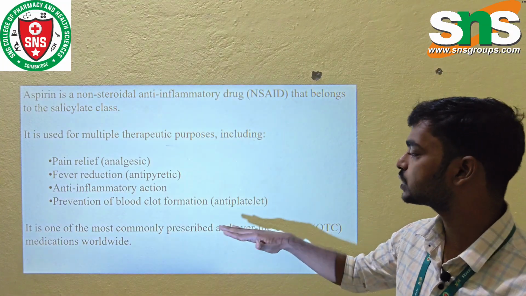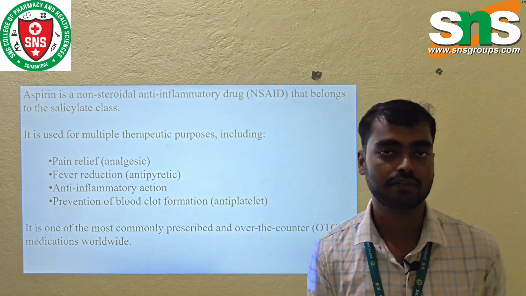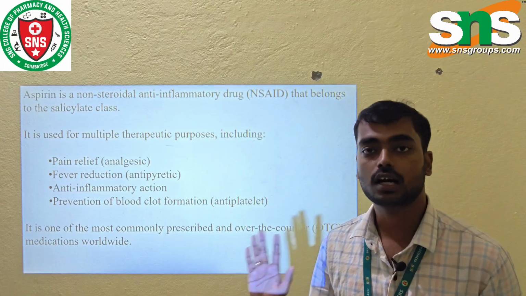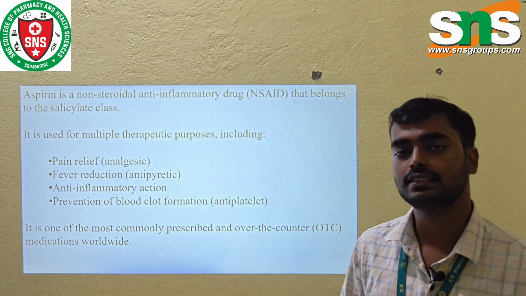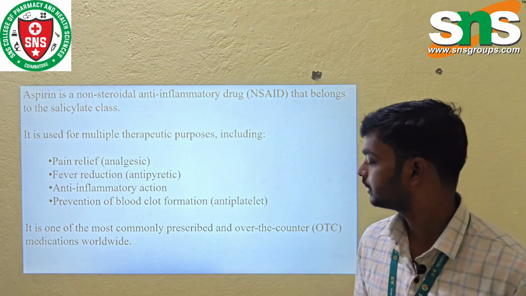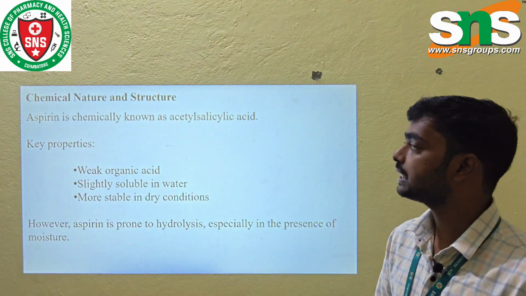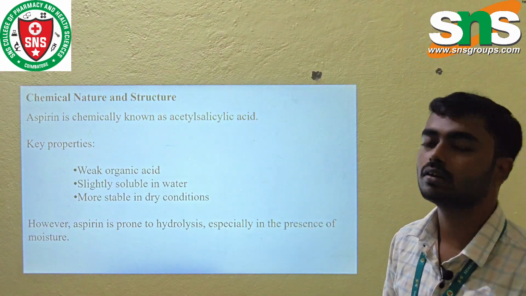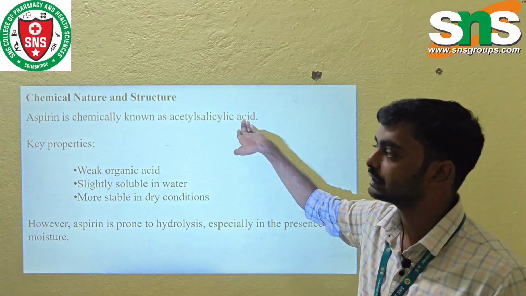So it is one of the most commonly prescribed drugs in the world, and it also comes under the over-the-counter category. Okay. So next we can see the chemical nature of the drug, and its structure. Aspirin is chemically known as acetyl salicylic acid.